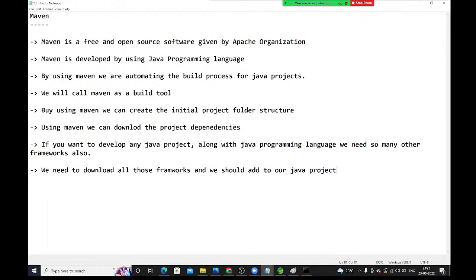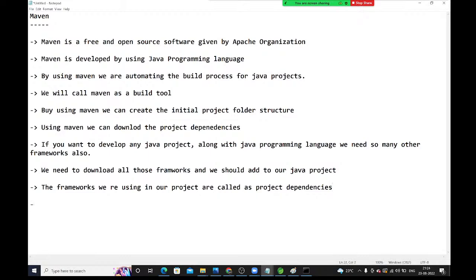These frameworks we are using in our project are called project dependencies. Yes, whatever frameworks we are adding into our project, those are called project dependencies.